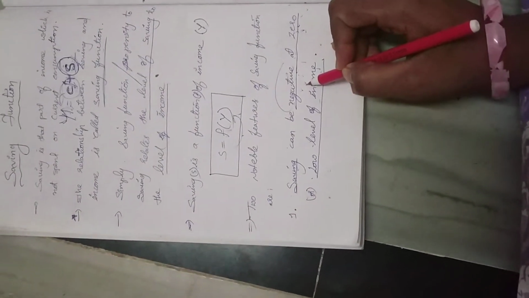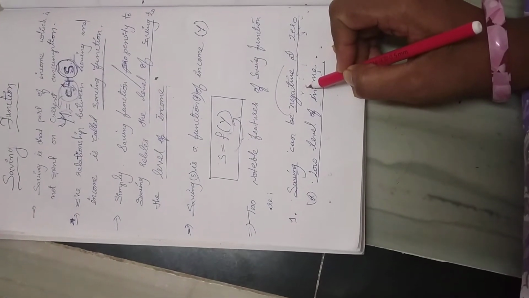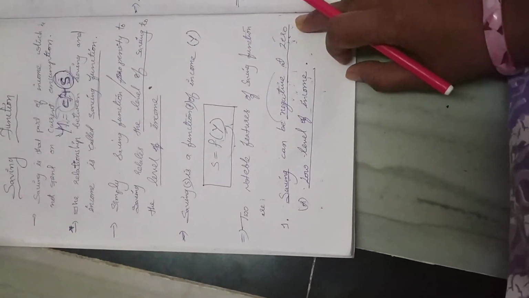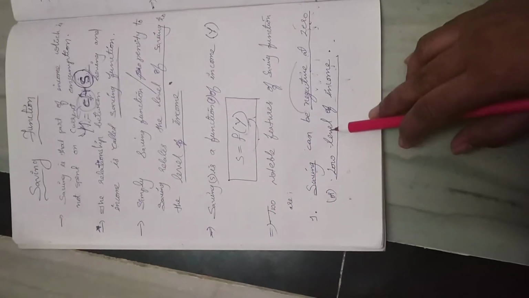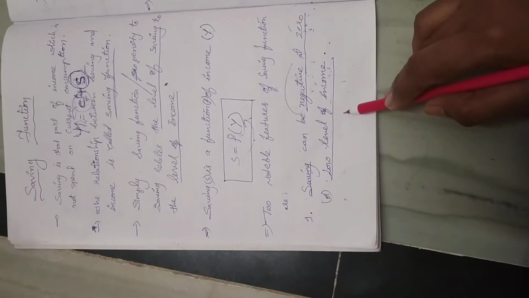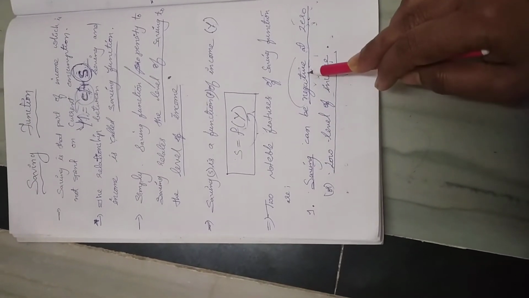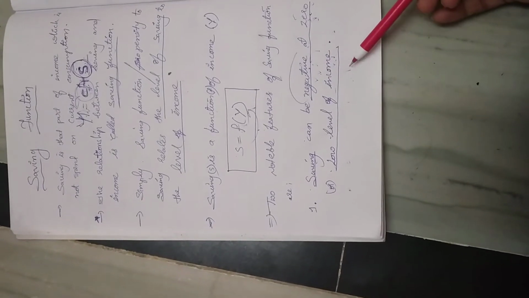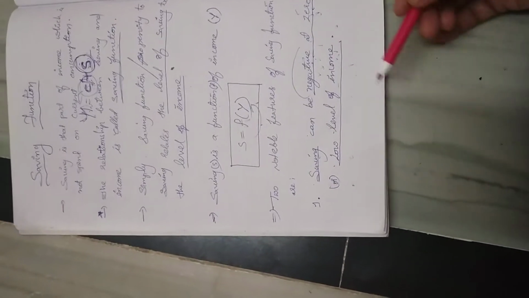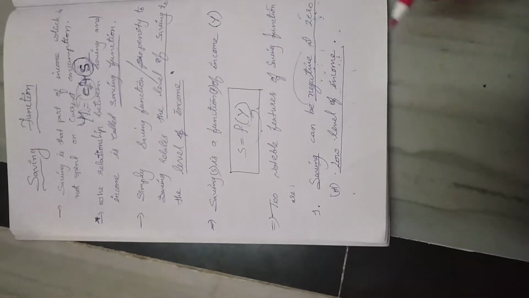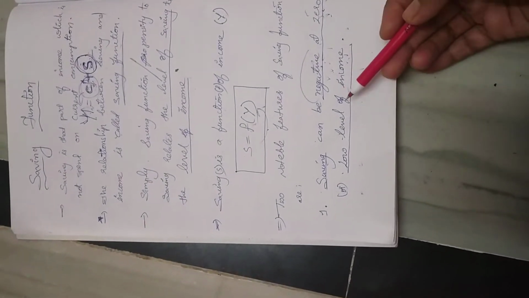You are unable to save because to meet your present consumption you borrow from some persons or some other ways. When your income is low, at that time also your savings can be negative, because with the limited income you can't save. You may even be unable to meet your present consumption from that low level of income.